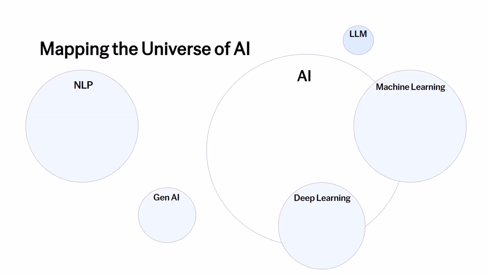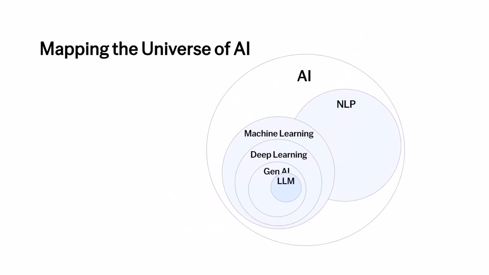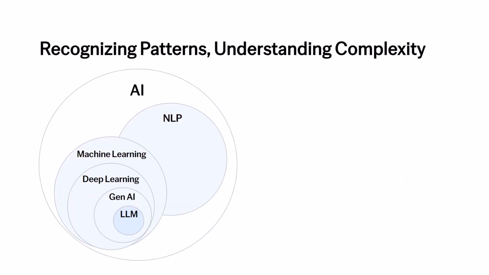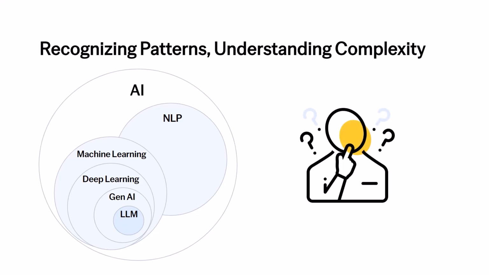People new to the broad topic of artificial intelligence often find themselves confused by the overlapping concepts of AI, machine learning, deep learning, natural language processing, and large language models. Let's break these technologies down and explore how they're connected using this diagram. In the previous video, we discussed how machine learning is one of the key approaches to solving AI problems. But where does deep learning fit into the picture?